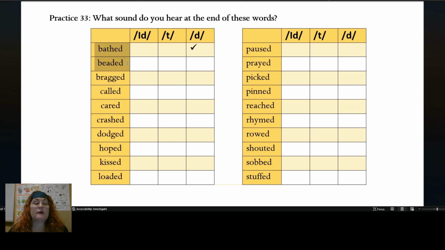Bathed, beaded, bragged, called, cared, crashed, dodged, hoped, kissed, loaded, paused, parade, picked, pinned, reached, rhymed, rode, shouted, sobbed, and stuffed.